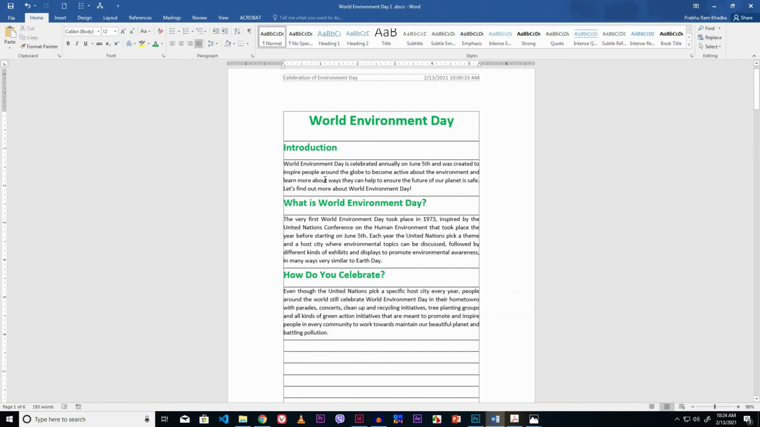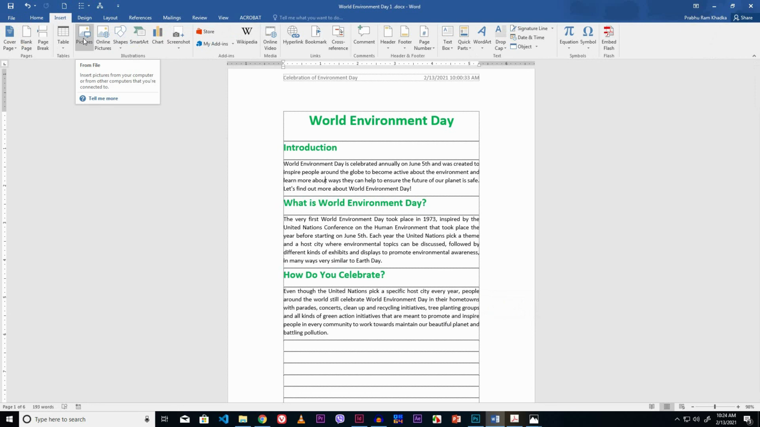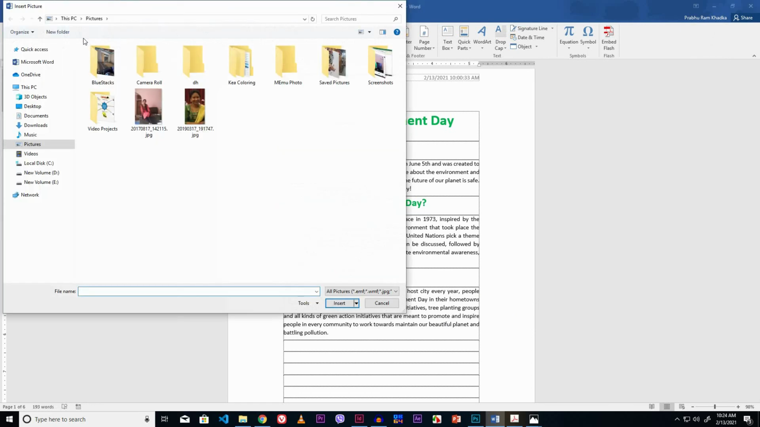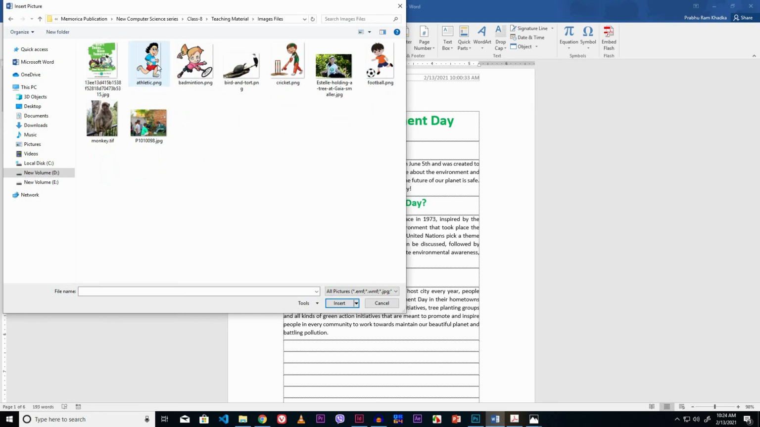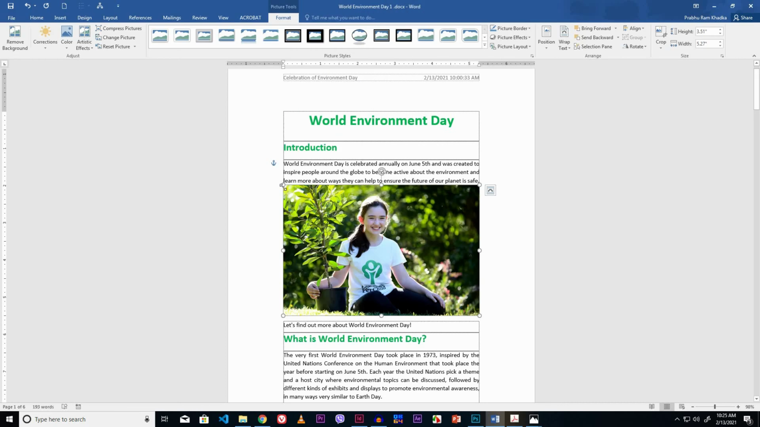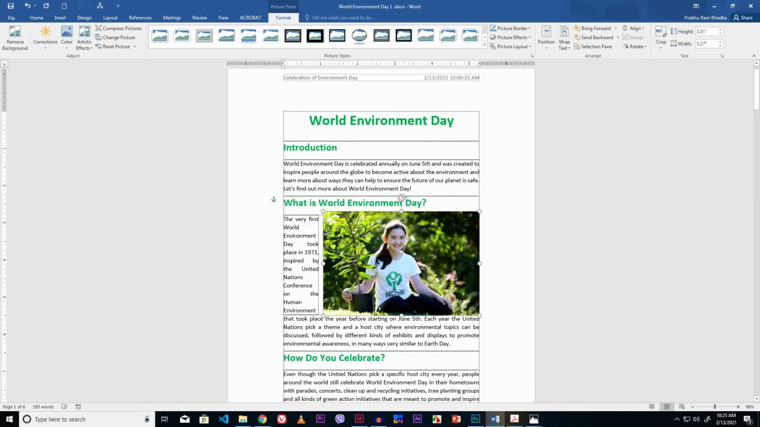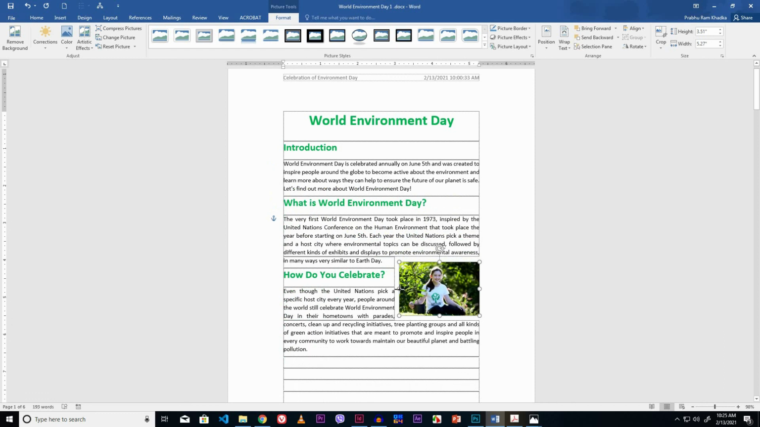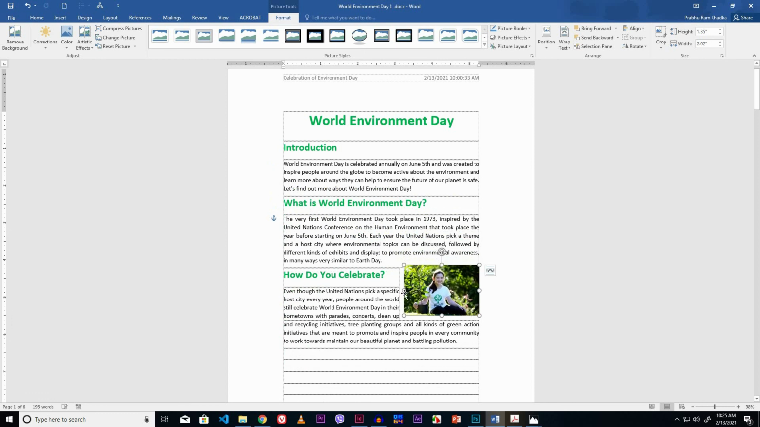Now insert the image. To insert the image, go to the Insert tab. Click the Pictures option from Illustration group of Insert tab. Find the picture. My pictures are over here. I select it and click the Insert button. Now resize this picture using the resizing handle. Now move this picture in the right place.